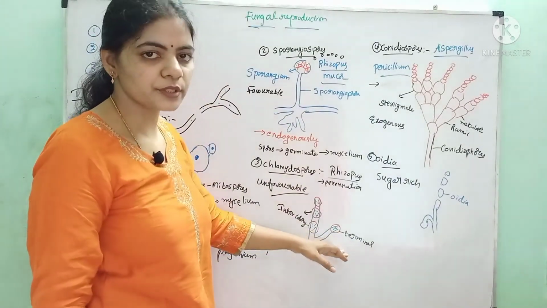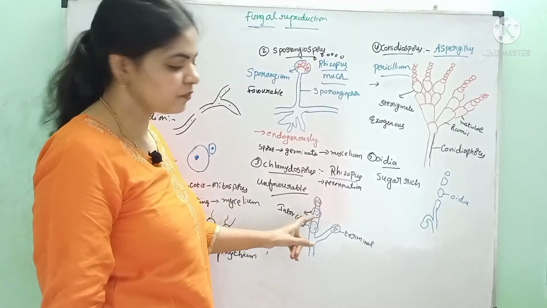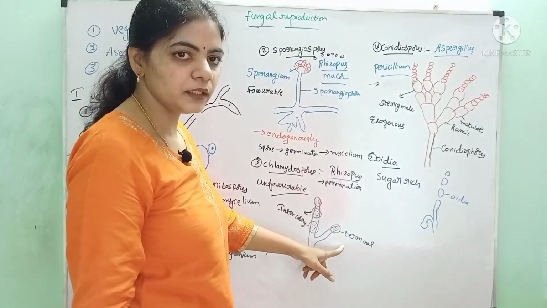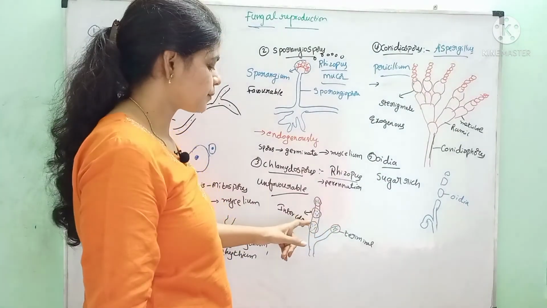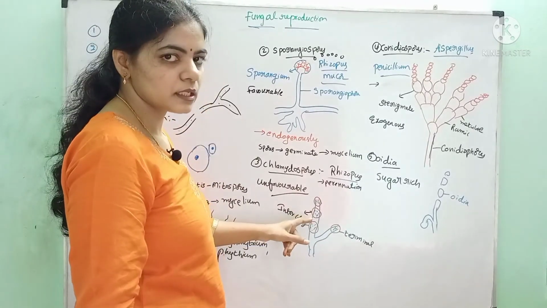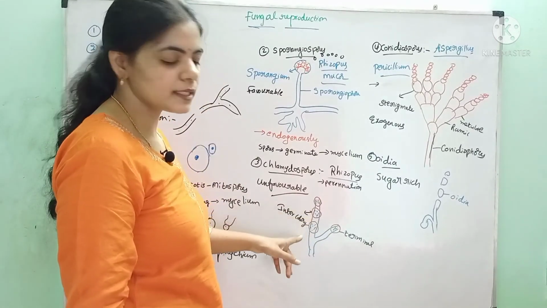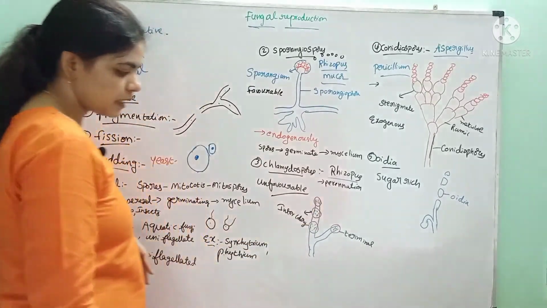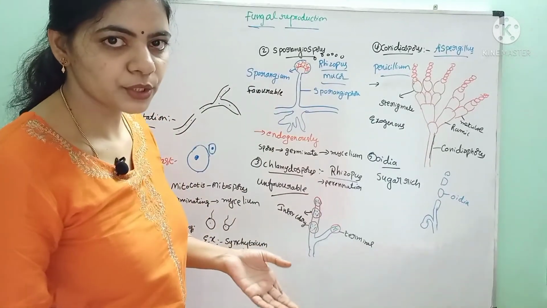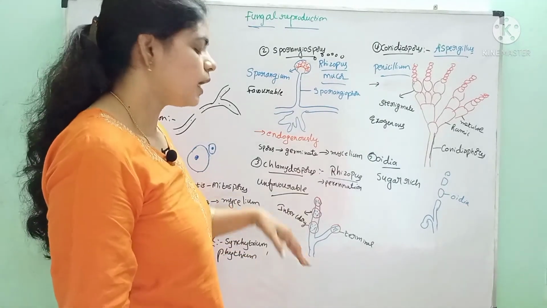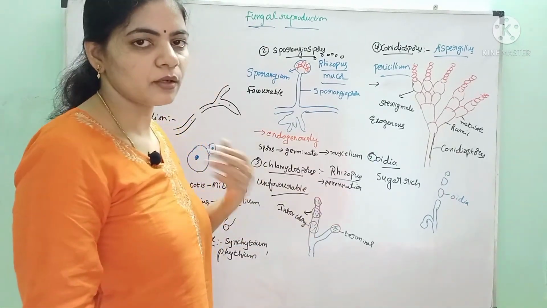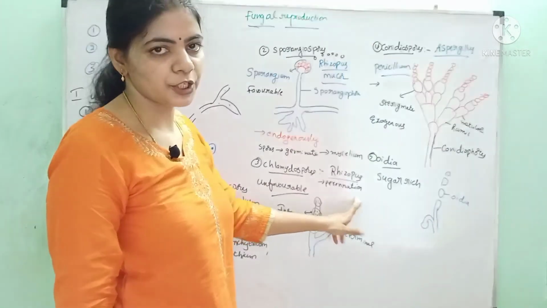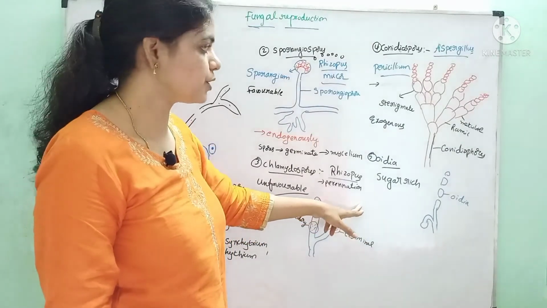They may be produced terminally or intercalarily. If they are produced terminally, they are called terminal chlamydospores. If they are produced within the hypha, they are called intercalary chlamydospores. They get separated from the mother and develop into new mycelium, or sometimes they may also be useful for perennation during unfavorable conditions.